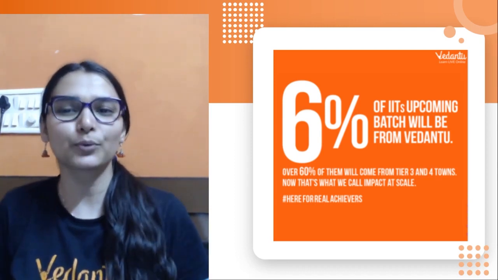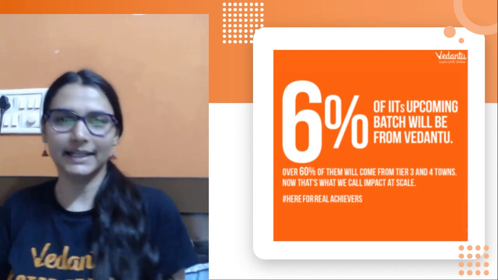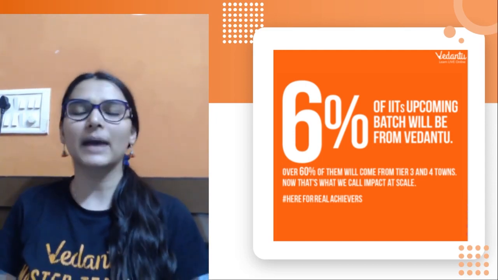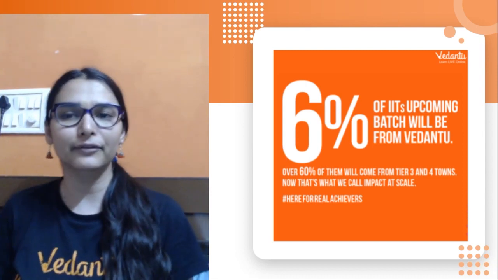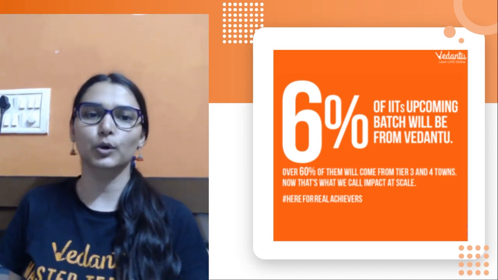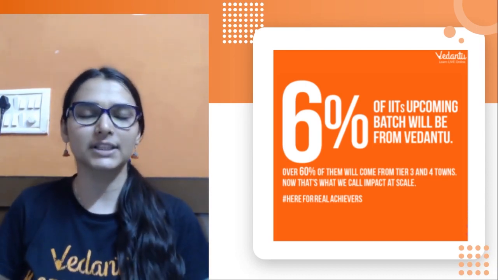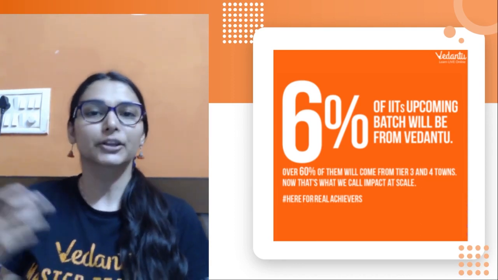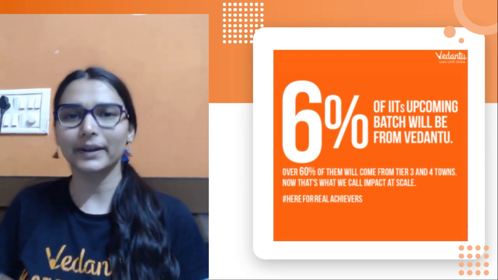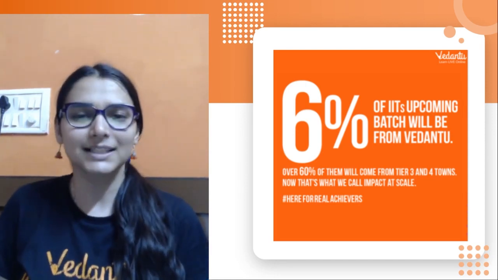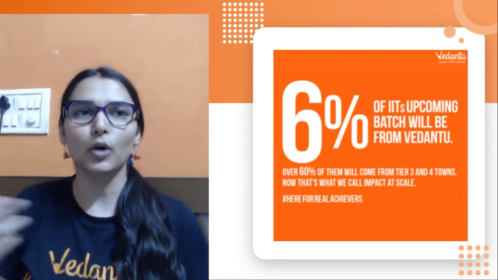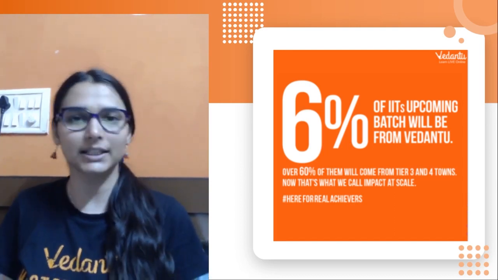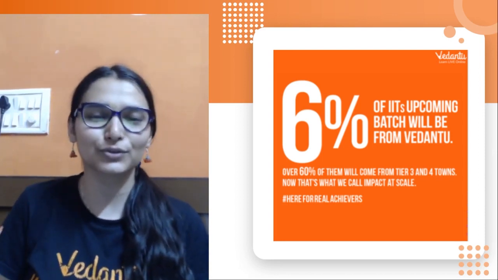Ma'am, we are scared. What should we opt for in our next class? So ma'am just wants to tell you that every stream has its own beauty, है ना. They all have different options to explore. Like if you want to be a fashion designer, you want to pursue mass communication, you can go for arts. If you want to be a civil servant, then you can go for any of the 3 streams: science, commerce or arts. If you want to be a CA, CS, and you are more interested in stock market and accounting, then you can go to commerce.